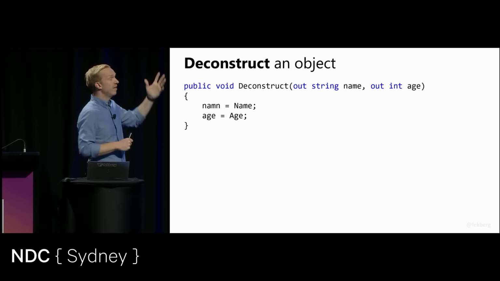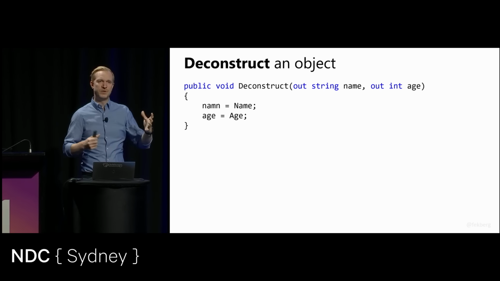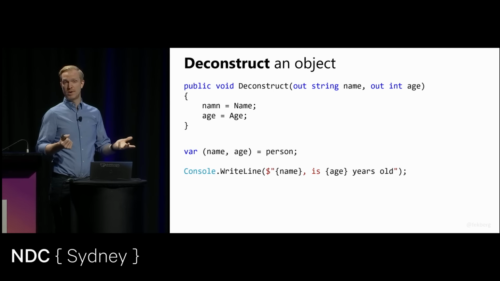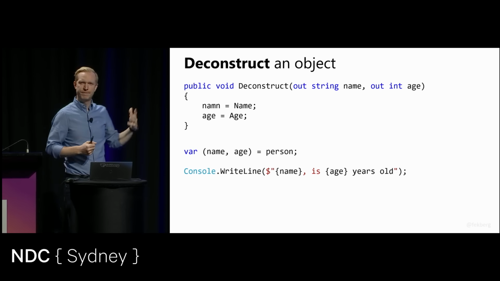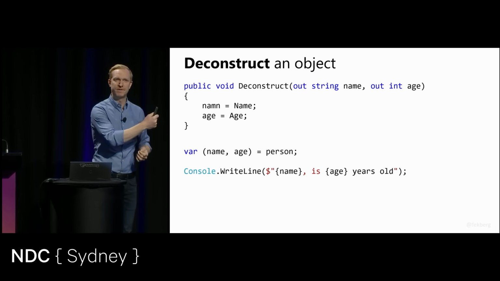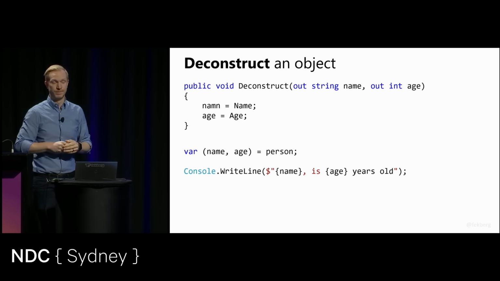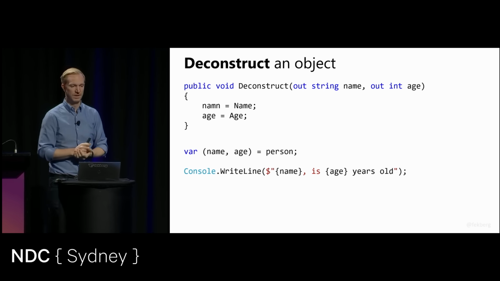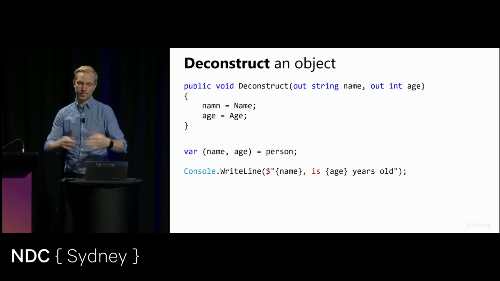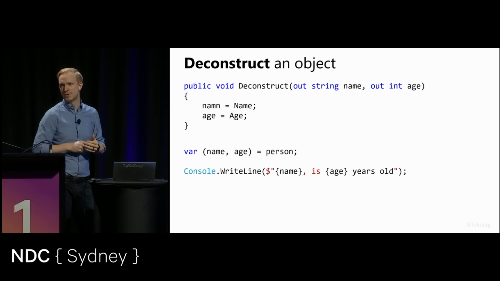If I add this very magic method signature to my class, it allows me to take an instance of this class and assign it into local variables. The left-hand side looks very much like a tuple, but it's not. What happens here is that it takes an instance of my person and deconstructs that into these two local variables, which I can then access. This, again, in C#7 wasn't something that you'd use in your everyday work, but together with pattern matching, this, again, is a really nice language feature to get.